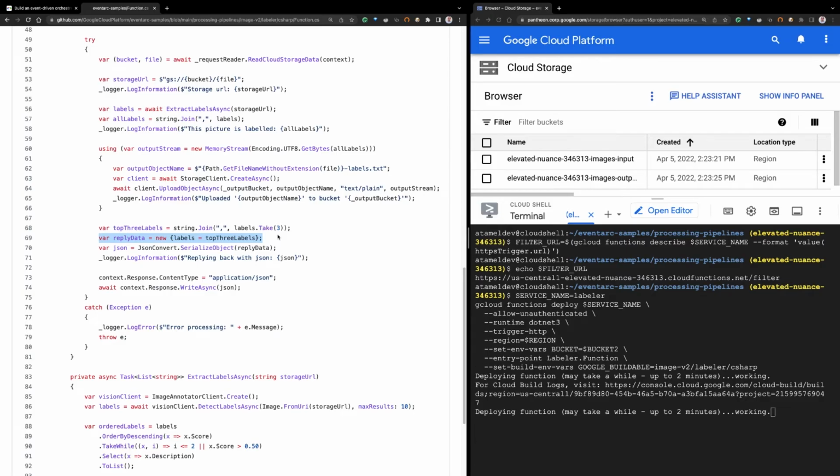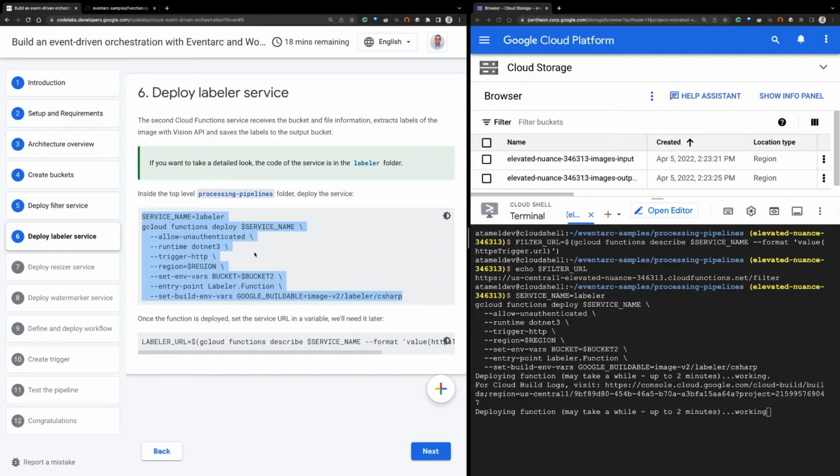So you can see that we're storing the full labels in a text file in case you want to take a look, but we are returning the top 3 labels as reply data. And that will be used by orchestration later, that I'm going to show you how it's used. So that's the next service, the labeler service. And we're going to need the URL of this service as well, because we're going to use it from the orchestration. So we'll save that as well once this function is deployed. So I'm just going to copy this. And once this is deployed, we'll get that as well.